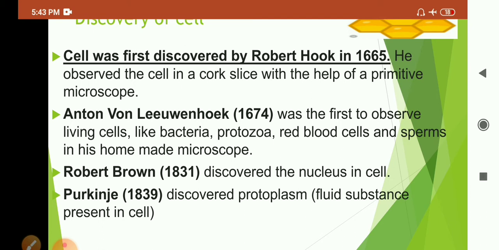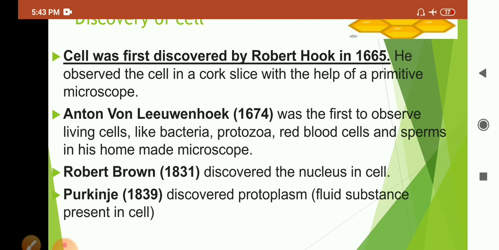Then in 1674, Anton van Leeuwenhoek was the first to observe living cells like bacteria, protozoa, red blood cells, and sperm in his homemade microscope. So Leeuwenhoek designed an improved microscope and observed living cells.